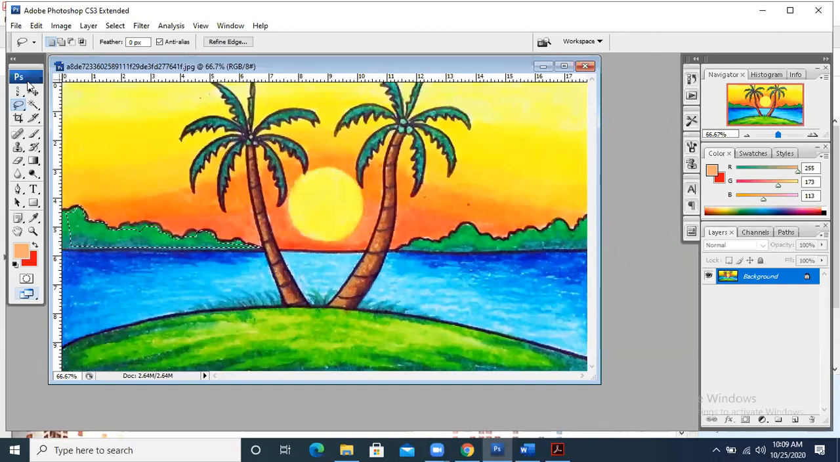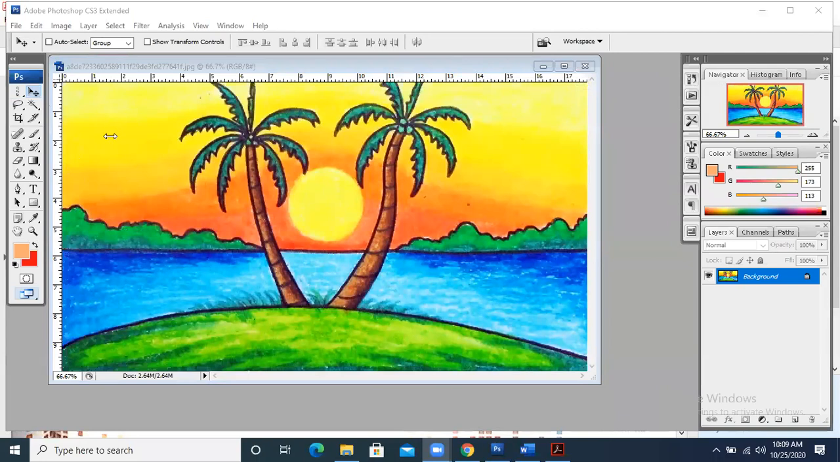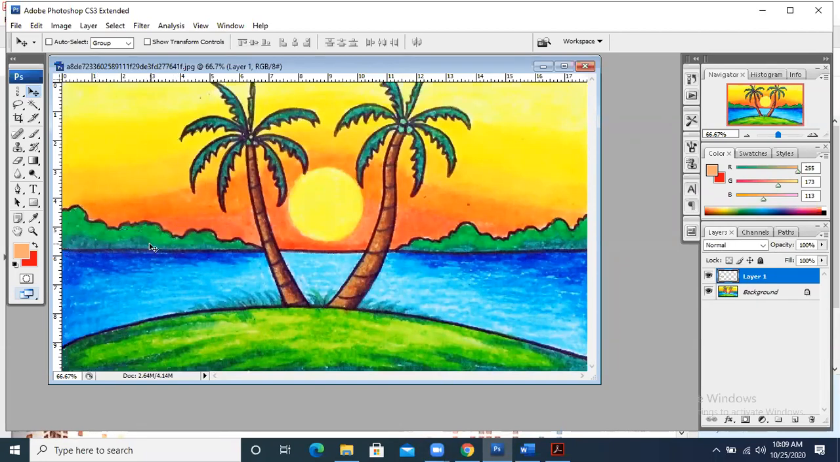Now what can I do? What is the thing that we can do with it? Whatever portion you have selected over here, you have got the selection. Now you can make a copy of it, or you can move it to another image. All these things can be done here. If I press Ctrl C and Ctrl V, its copy will be created.